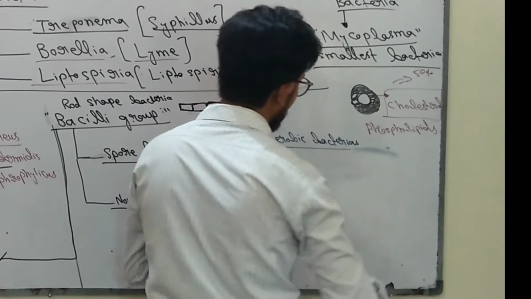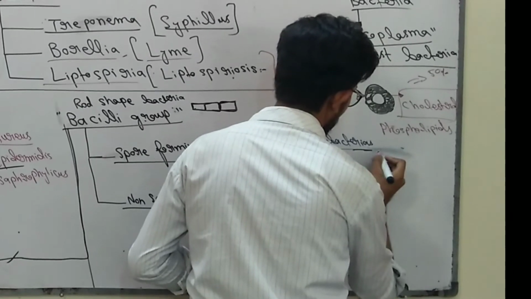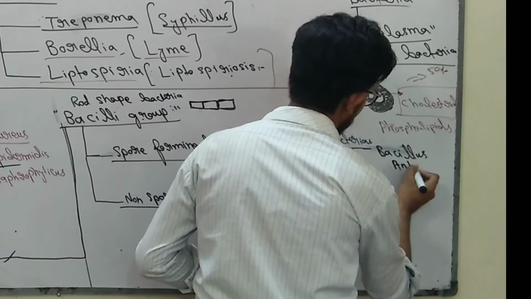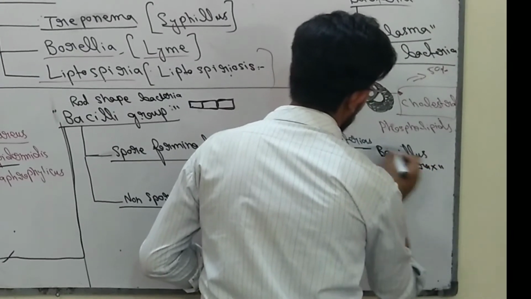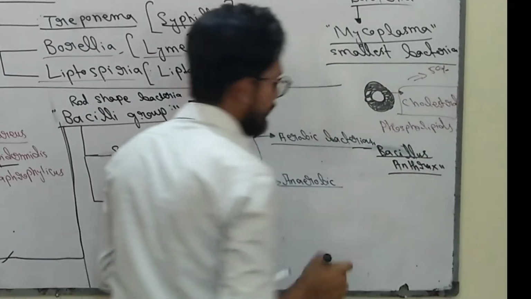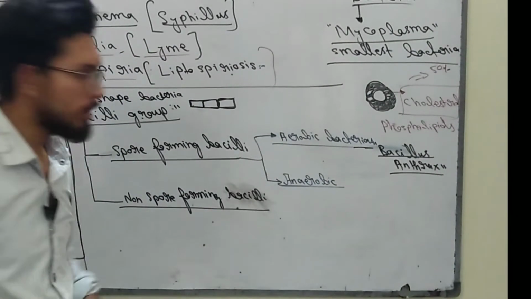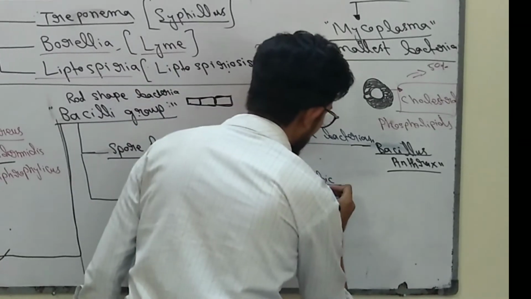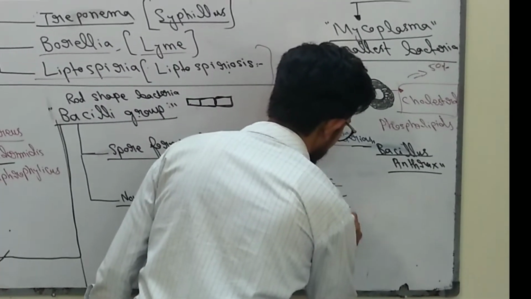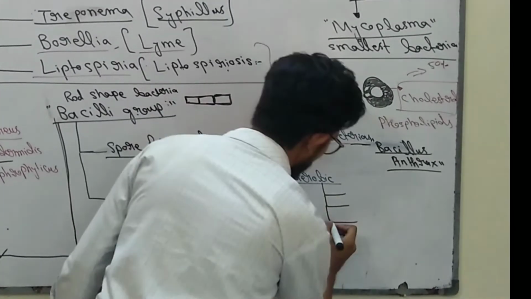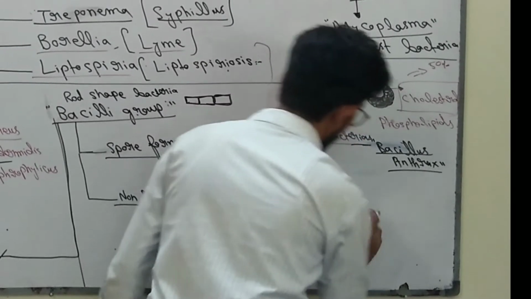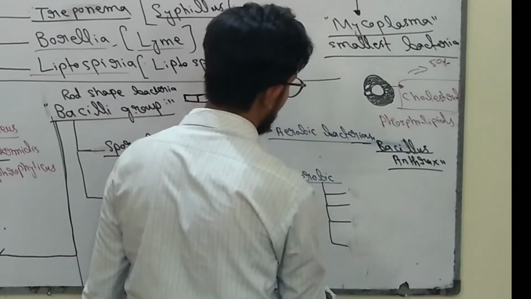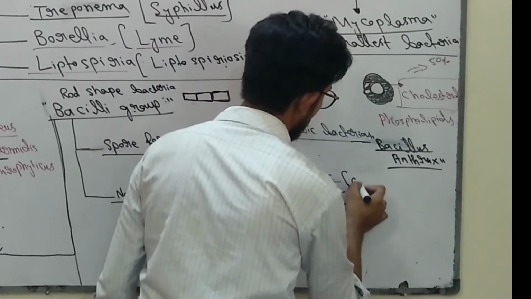The aerobic bacteria are divided into Bacillus anthracis. You know, anthrax is a very important disease in which the skin becomes blackish in color. Alright, so now the next one is anaerobic bacteria, and anaerobic bacteria are further divided into four classes. These are known as the Clostridial group.